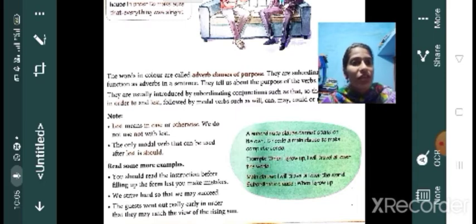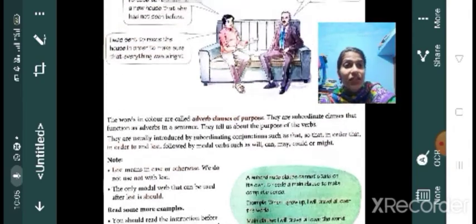Now, a subordinate clause is given here in that box. A subordinate clause cannot stand on its own. It needs a main clause to make complete sense. One example is also given there. When I grow up, I will travel all over the world. I will travel all over the world is the main clause there. Then when I grow up is the subordinate clause. Clear, children?